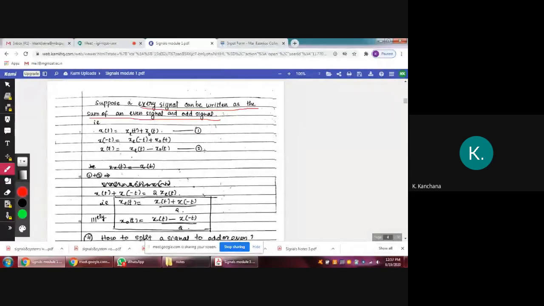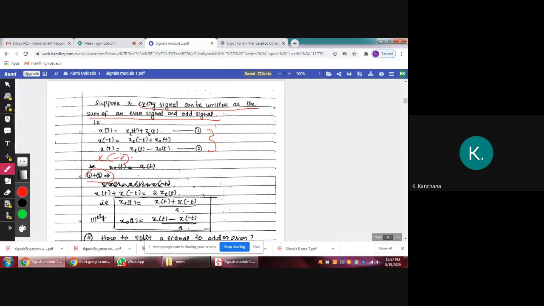So we'll get number 1. The first equation is x of t equals x e of t plus x o of t. Then x of minus t, okay, this is x of minus t, that is x e of t minus x o of t. So what can we do? We can add these two equations, add 1 and 2.